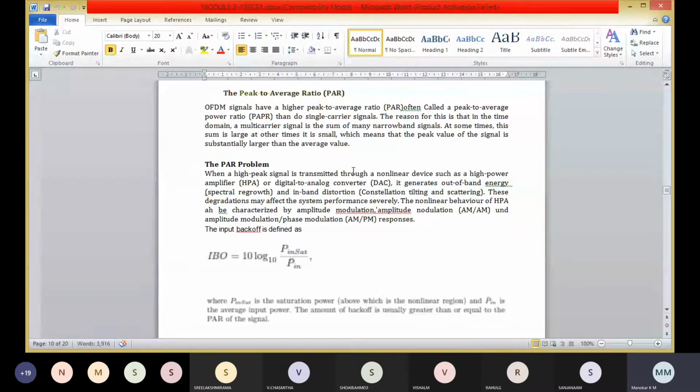When you transmit a high peak signal through a non-linear device such as the high power amplifier and the DAC, it generates out of band energy and in band distortion. These degradations may affect the system performance severely.